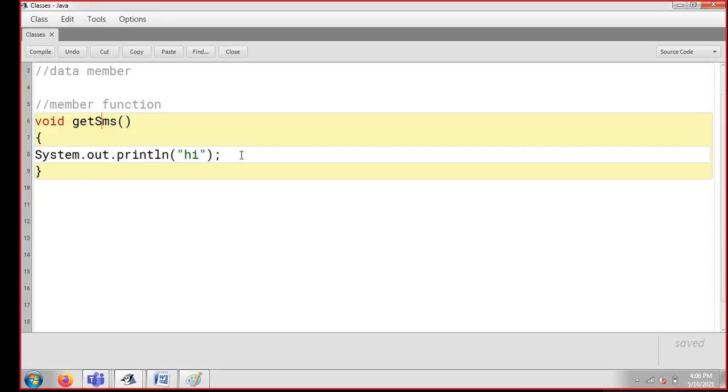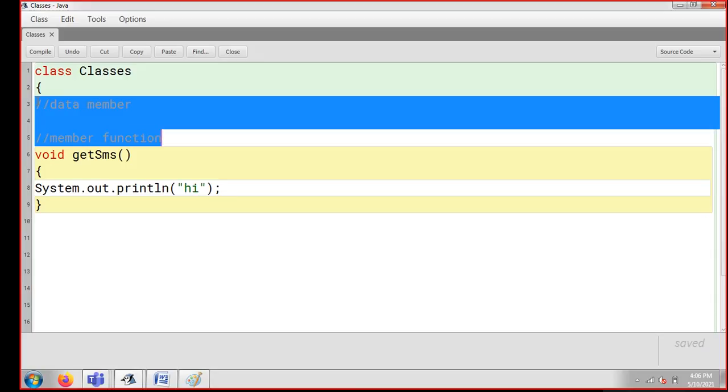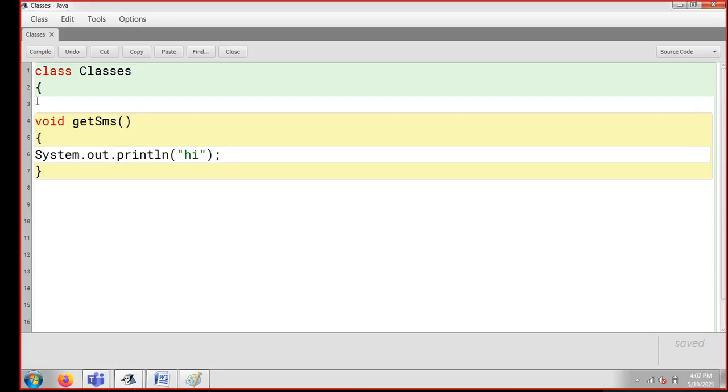Now, when I have written system.out.println, I printed hi here. Now guys, you can see my class is very simple. I can remove all these single line comments, it is not very important to write them. I'm just writing them to explain to you guys. So I'm simply writing a class with void getSMS. My function is ready. Now how to call this function?